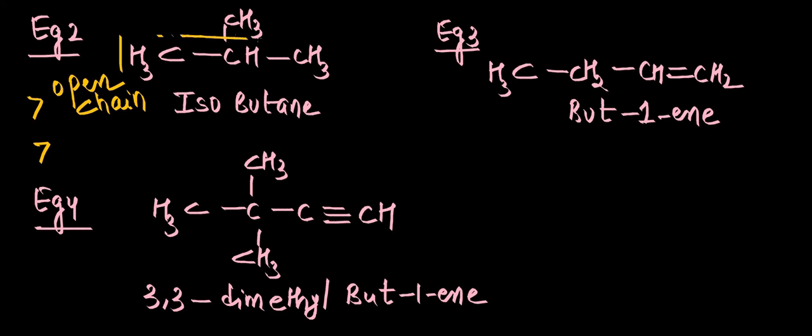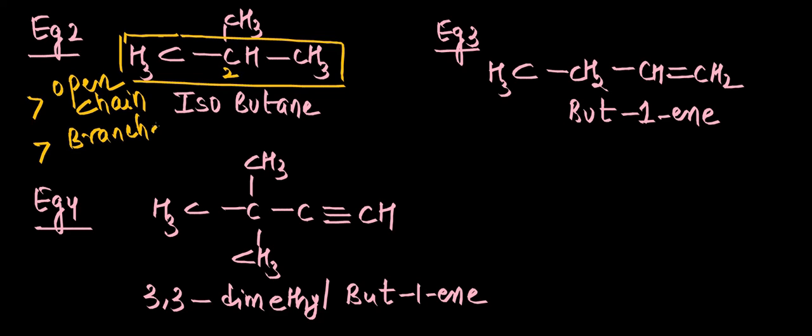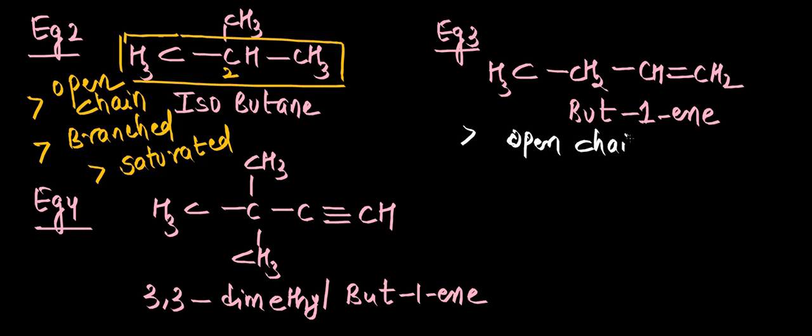It is having a branch. Suppose I consider this as the parent chain, at second position I have one branch which is called a methyl group. So this is a branched compound. And when we observe the kind of bonding between carbon atoms, it's all single bonds. So this is a saturated compound. Now let us come to example 3. This is also an open chain compound because there are no rings in it.